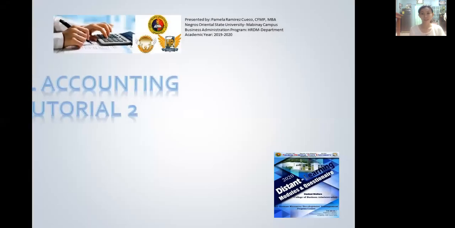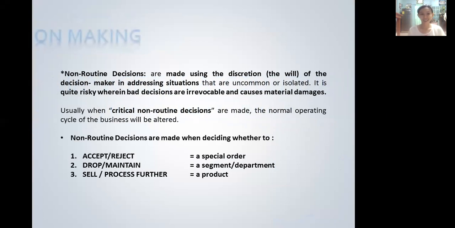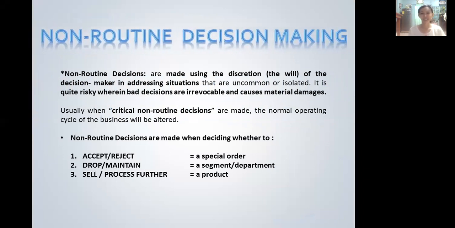Okay, so for today's tutorial, since this is the second tutorial that we have, this is for non-routine decision making. So when we talk about non-routine, what is it? These are decisions made using the discretion or the will of the decision maker in addressing situations that are uncommon or isolated.